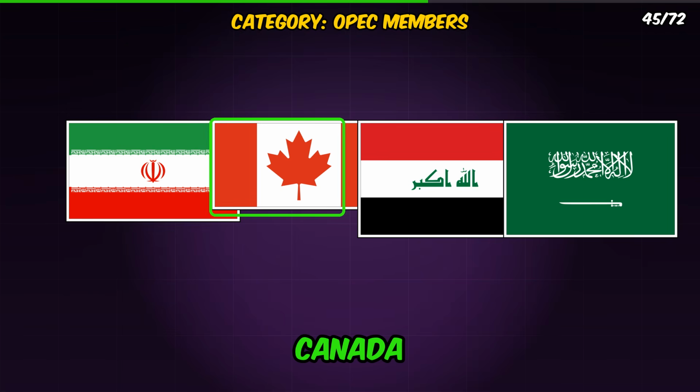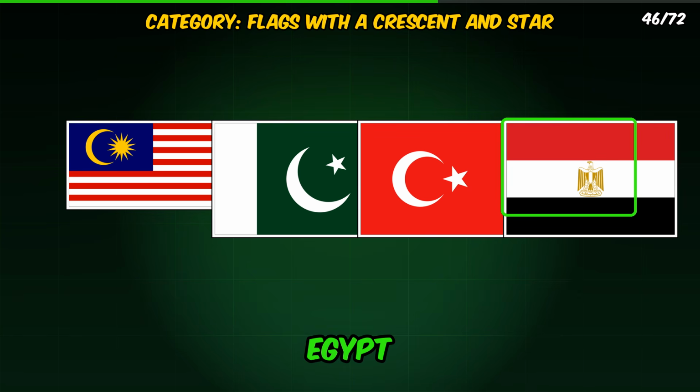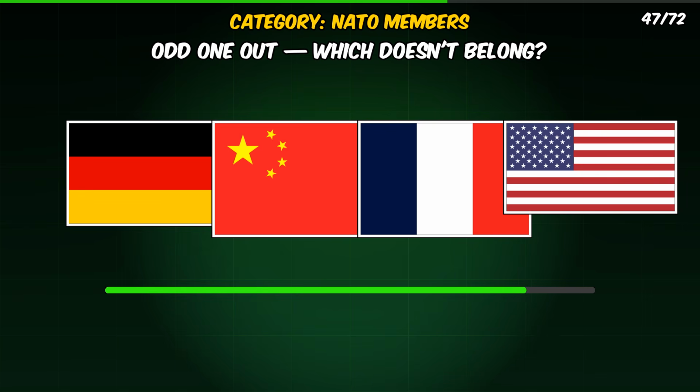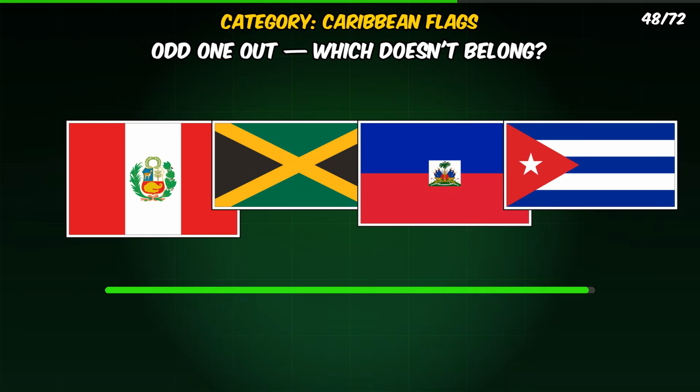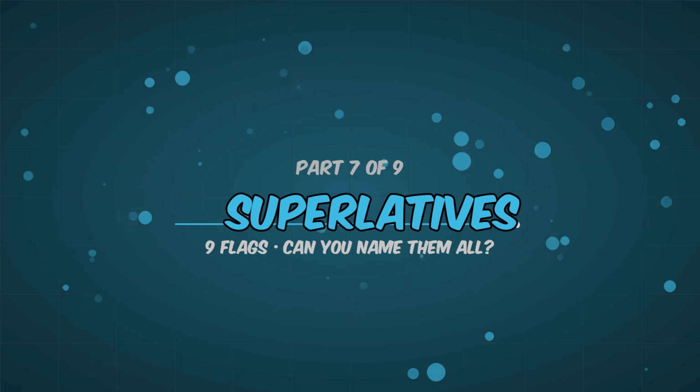Which flag doesn't belong? It is Canada. Which flag doesn't belong? It is Egypt. Which flag doesn't belong? It is China. Which flag doesn't belong? It is Peru.